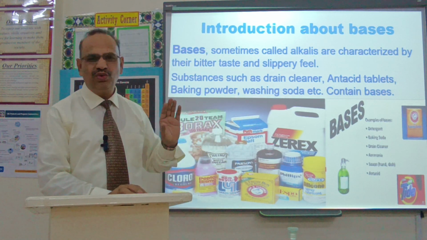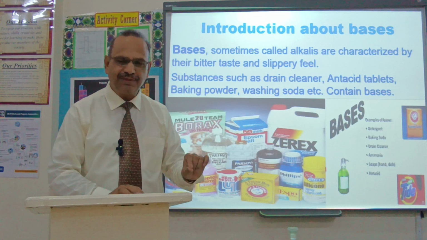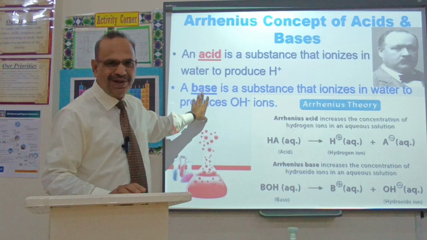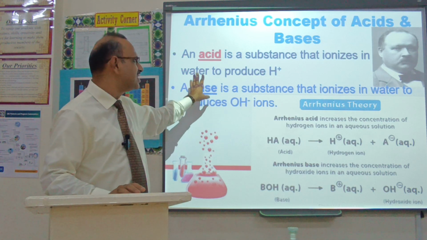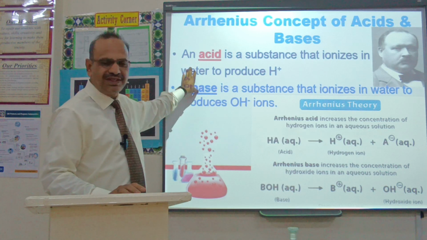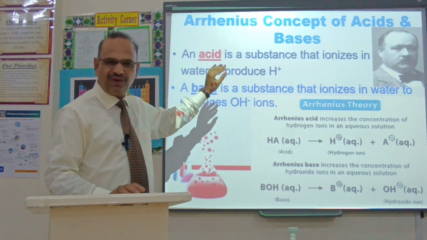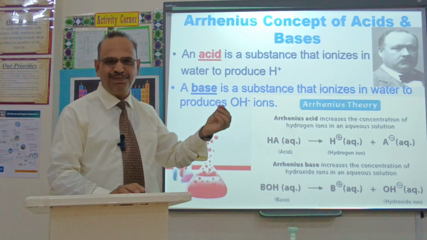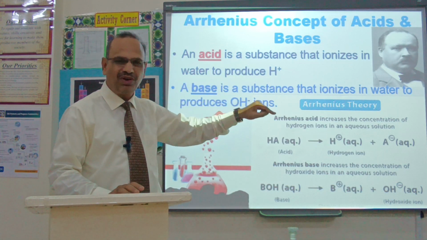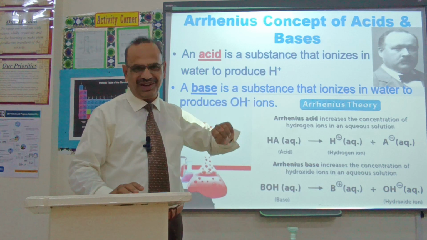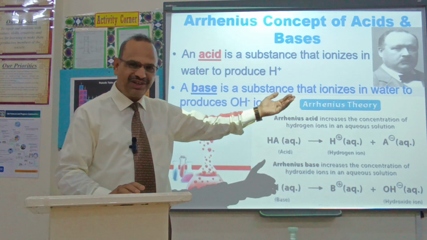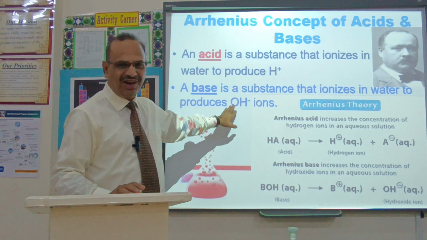Now we are going to discuss the different concepts of acids and bases. Number one, the simplest concept of acids and bases, is the Arrhenius concept. Arrhenius gave a simple definition: acids are those substances that ionize in water and give hydrogen ions, and bases are those substances that ionize in water and give OH negative ions.